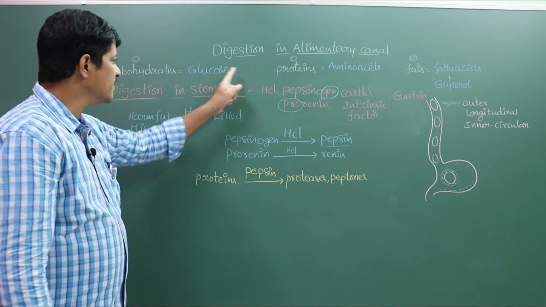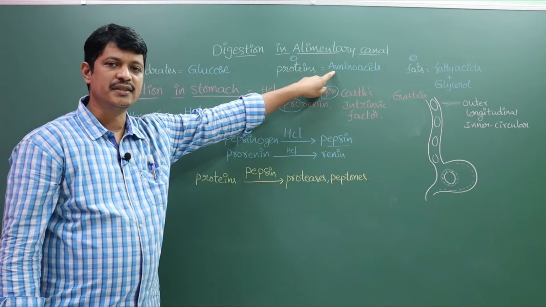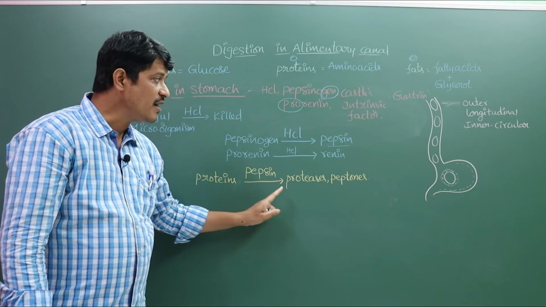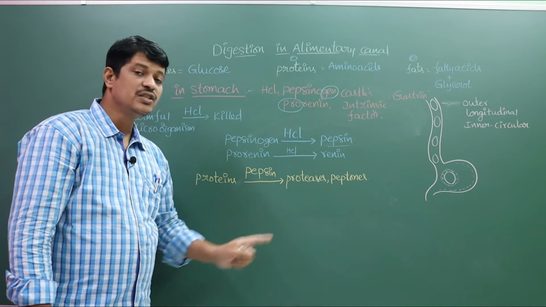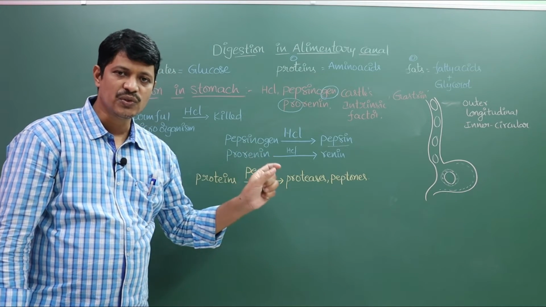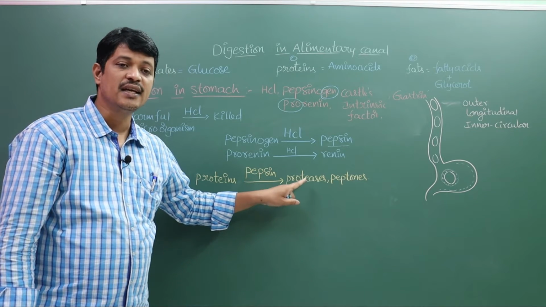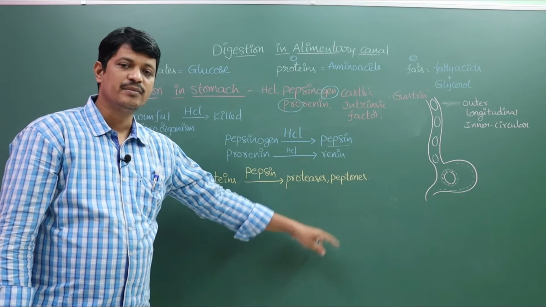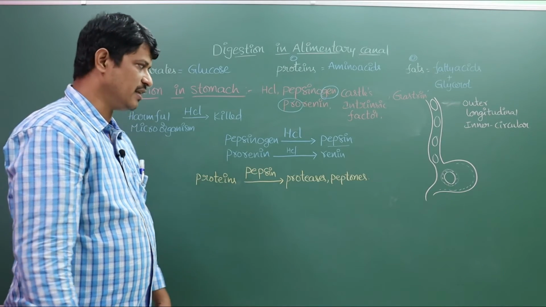See, proteins are complex forms, and the simple forms of the proteins are amino acids. But at the end of the digestion in the stomach, the proteins are converted into proteases and peptones only. Means this is also incomplete, partially digested material.